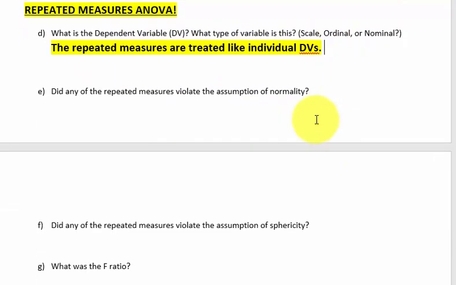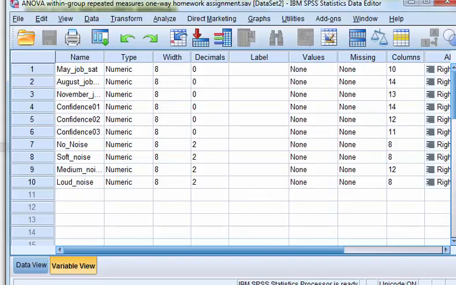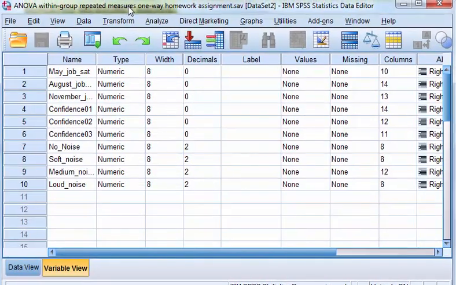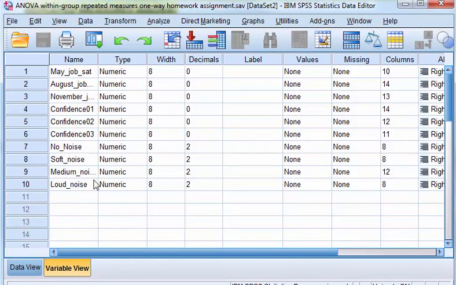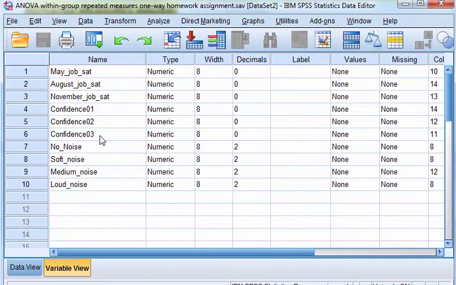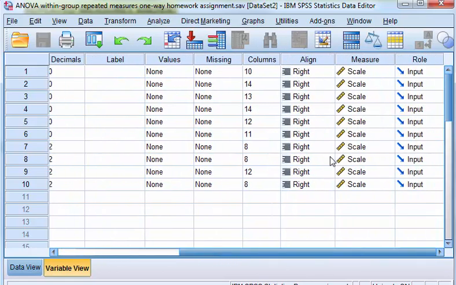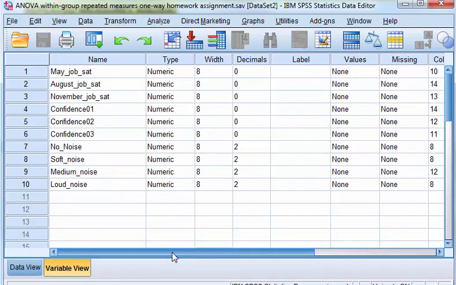Now, the next one is we're going to check the assumptions for normality. Let's do that real quick. Jumping over to SPSS, make sure we got the right file up. And you'll see the variables are a little bit out of order here, but no noise, soft noise, medium, loud. And they are all scales. So we're going to check for the assumption of normality.